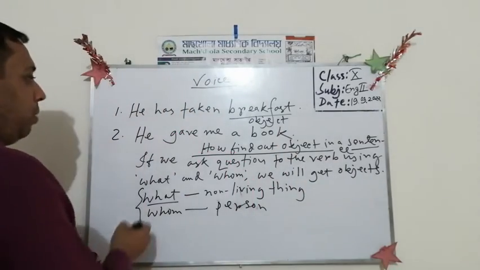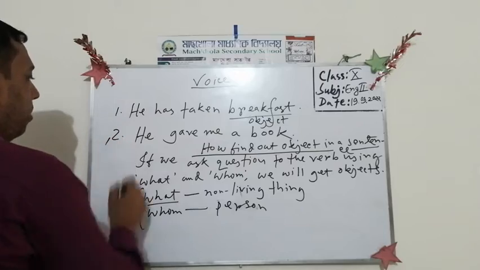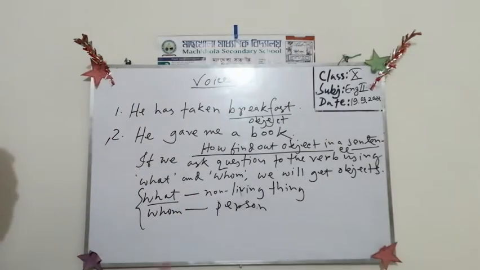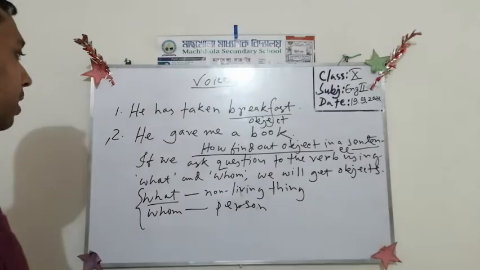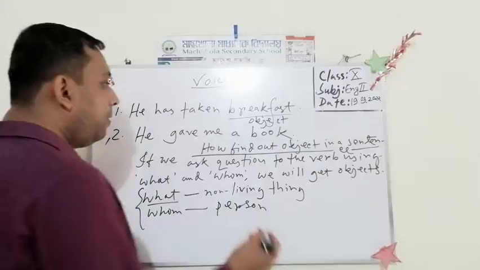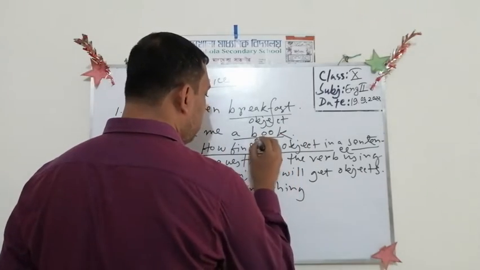Okay, so in the second line we have to ask the question in this way, what or whom. He gave me a book. What has he given me? A book. So this is an object.